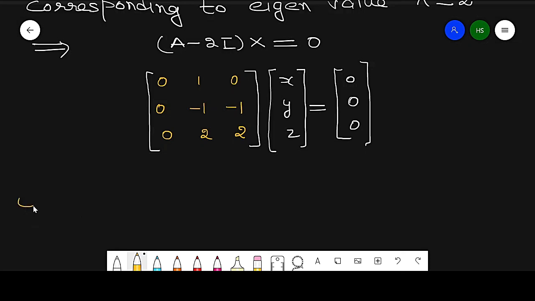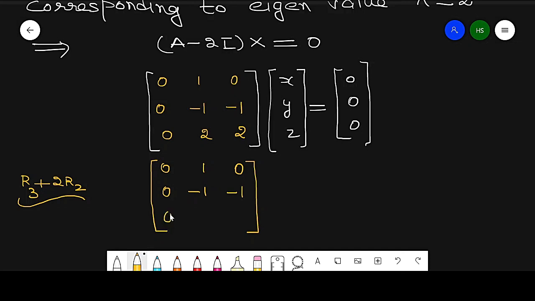So by just operating R3 plus 2R2, we get 0, 1, 0, 0, minus 1, minus 1, 0, 0, 0. So this value is x, y, z, and this is equal to 0, 0 and 0.